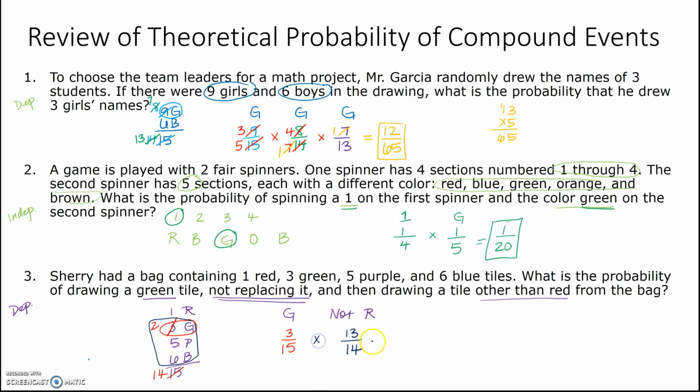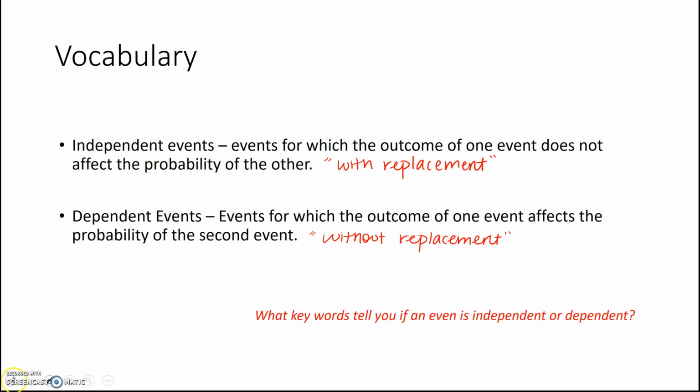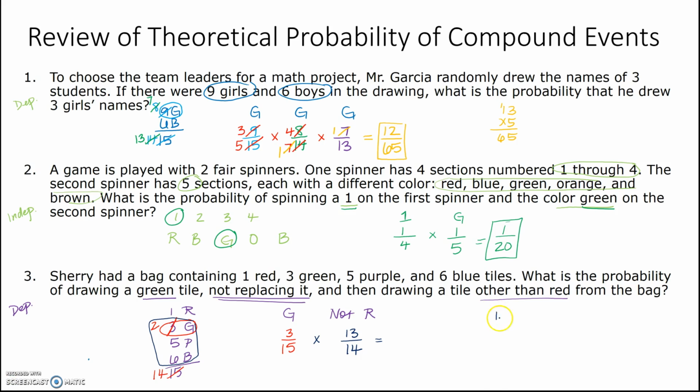Okay, so we're going to multiply, and that will give us our answer. So 3 times 13. Oh, wait, hang on. I can simplify here. 3 over 15, so divide by 3, I get 1. 15 divided by 3 is 5. This will make this much easier. 1 times 13 is 13. And then 5 times 14. 5 times 4 is 20, 5, 6, 7. So 70. So 13 over 70.